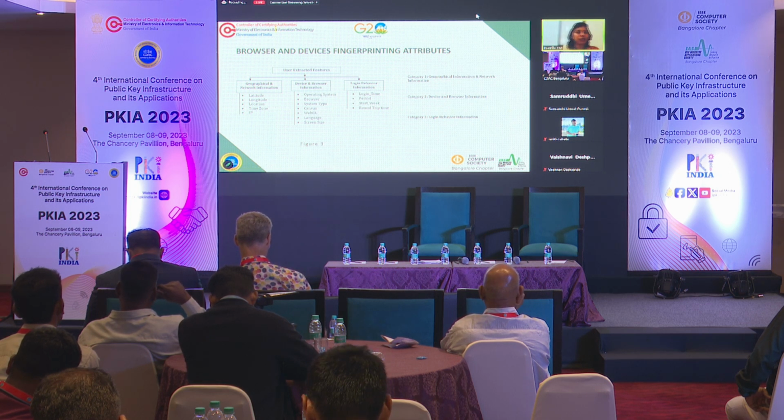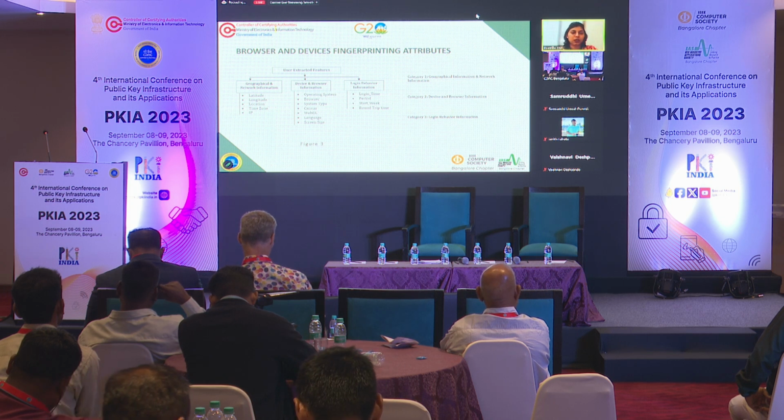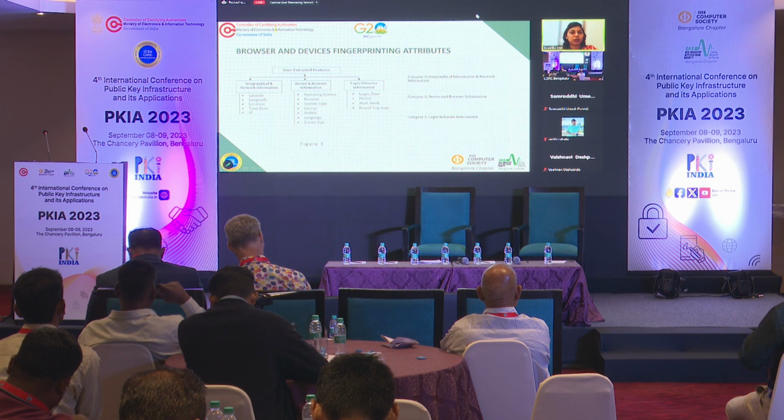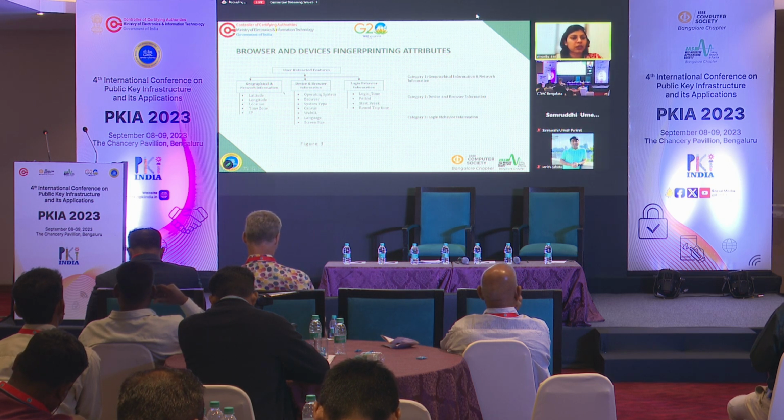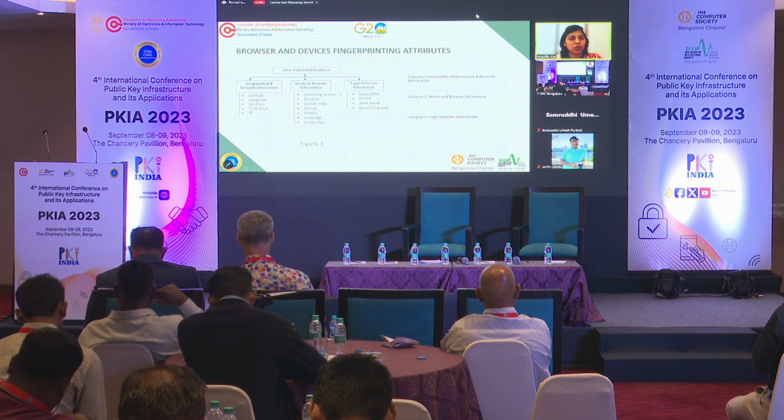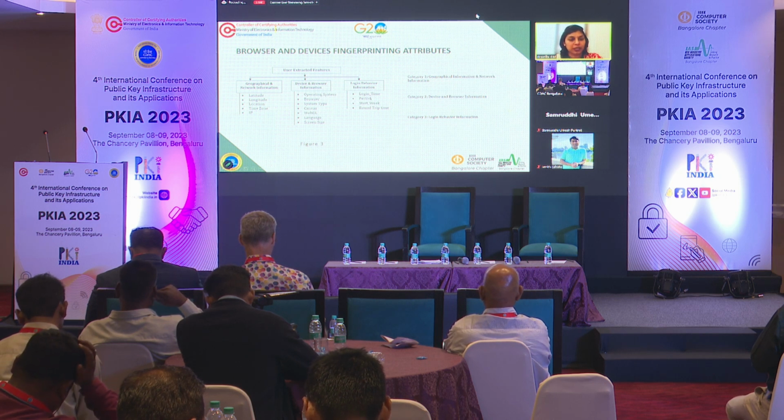So why we have divided them into three different categories is because we have users who frequently change any of these categories. Some users keep changing their network, as they may be traveling on a regular basis. So we'll be able to accommodate a separate threshold for each of these groups. Few users, like admins, frequently change their device or browser information. So we can have a separate threshold for this, as well as login behavior information. Normally, this division was done in our approach for the first time here.